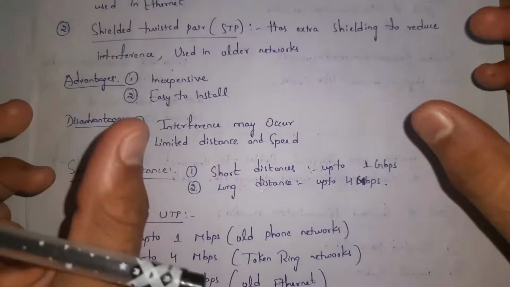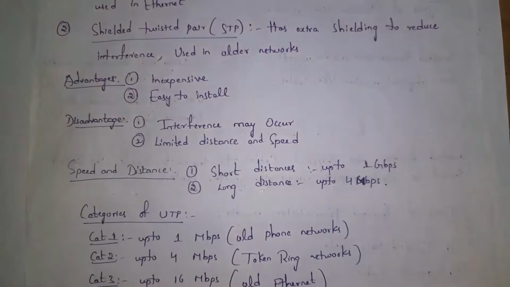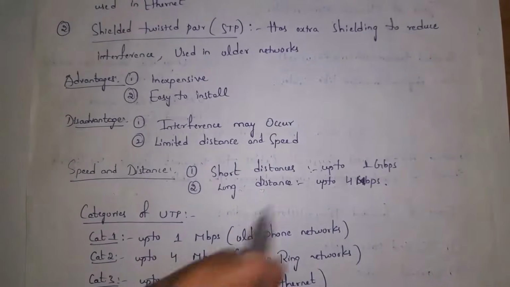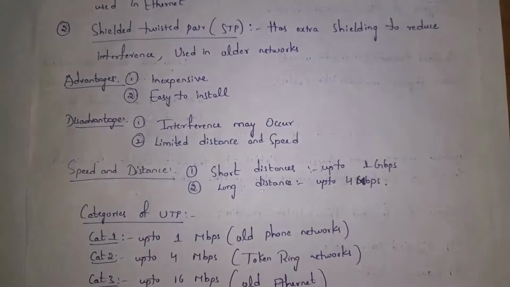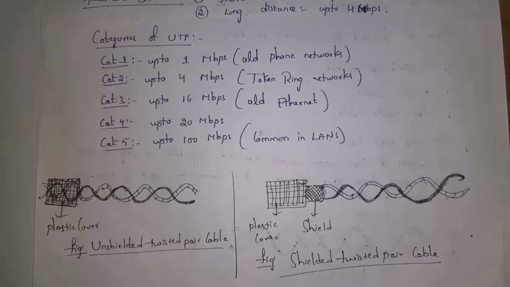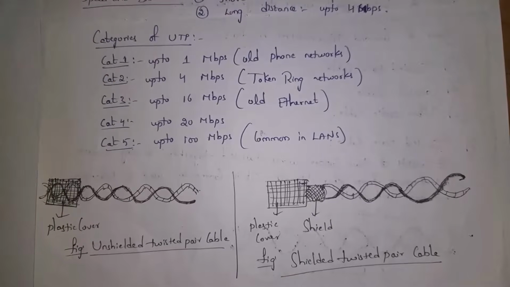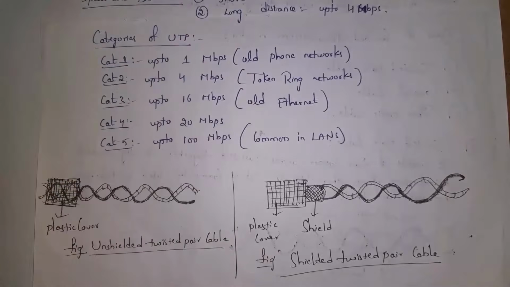Guys, if we connect two devices in short distance using twisted pair cable, then speed of data will be 1 GB per second. And if we connect devices in long distance, speed will be 4 MB per second. Guys, unshielded twisted pairs are classified into 5 categories. Category 1, which is used in old phone networks. Data speed is 1 MB per second, which is very slow.